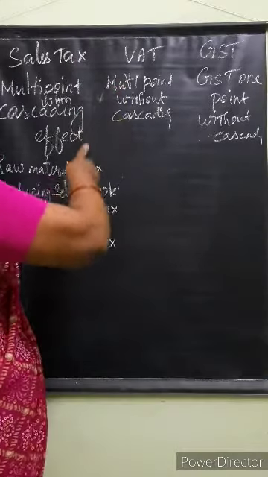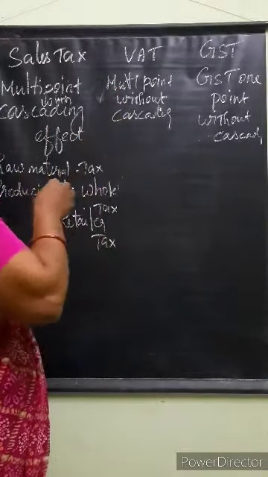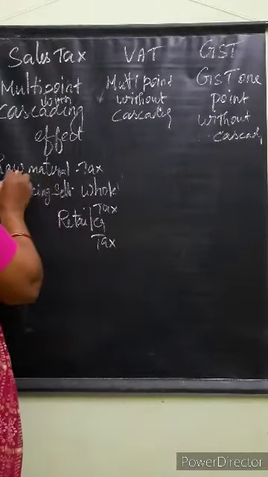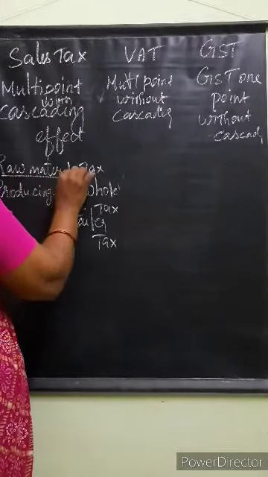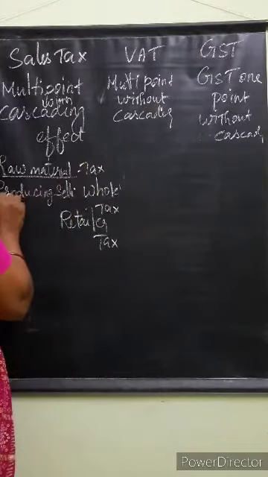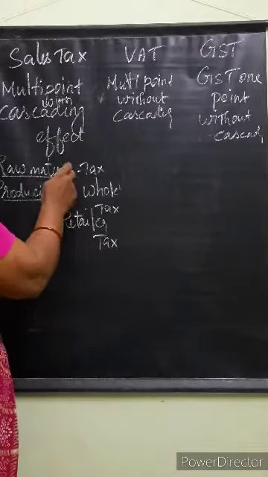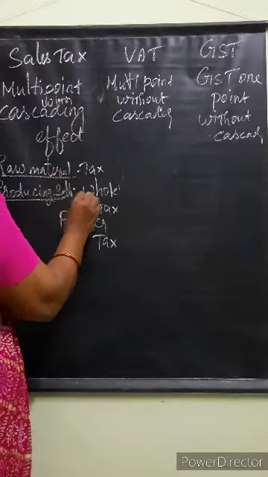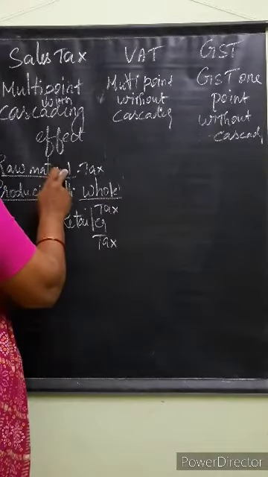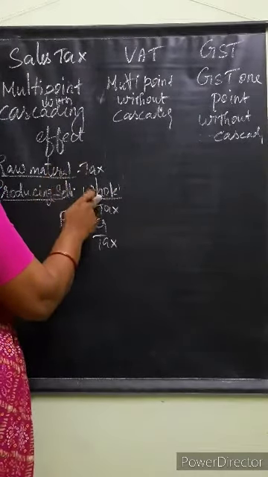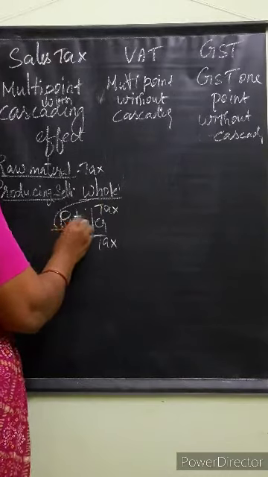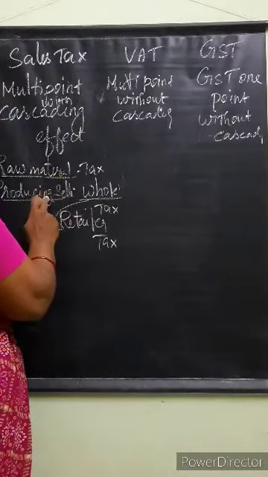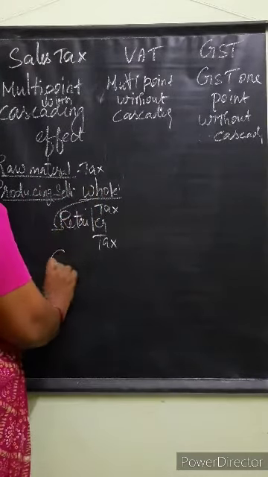Here, it is multi-point without cascading. That I told, value addition. For example, the raw material cost will be included in the producing cost and given to the wholesaler. Raw material, producer, wholesale, retail plus consumer.